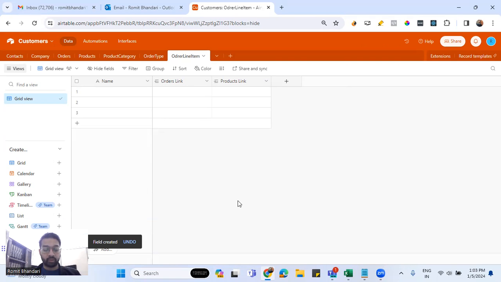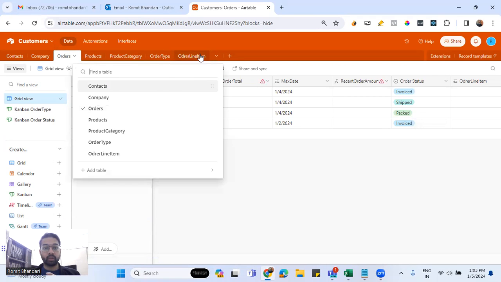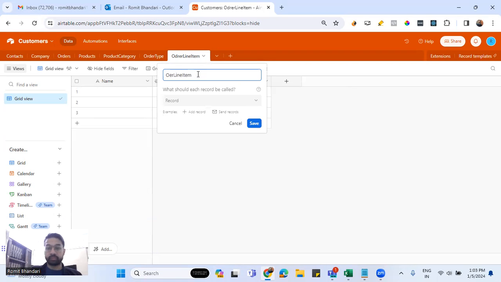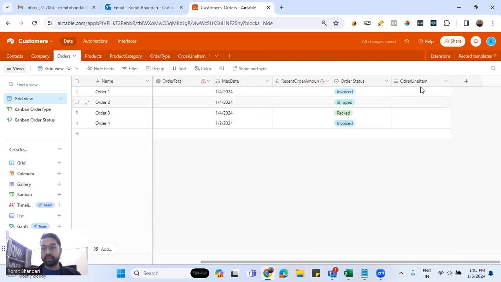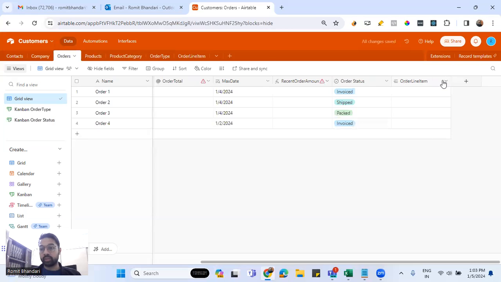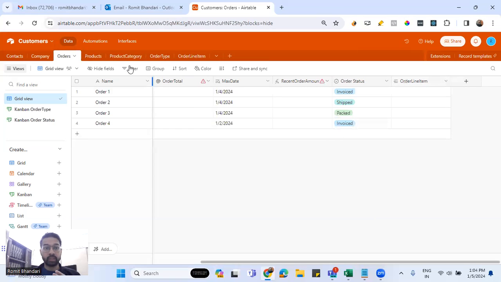But from the other side, you can always have a multiple field association. So when I created this table and created the linking fields, automatically the fields for linking the order would be created in orders as well as products table. As you can see, it created an order line item field, and here we should keep this on, because one order can correspond to multiple records in the order line item table. Similarly in the products as well.